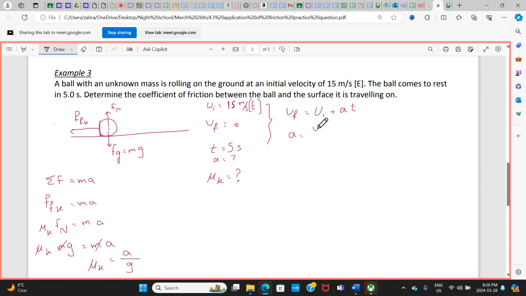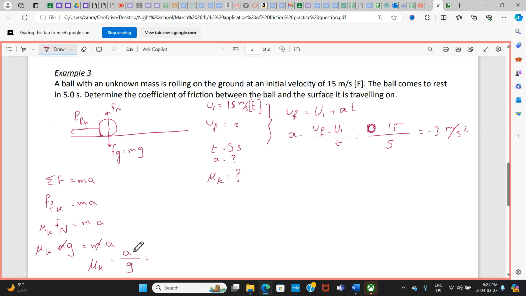Or acceleration is velocity final minus velocity initial over time. That's the same thing, right? That would be better. V final is 0, V initial is 15, time is 5, so it's going to be negative 3. This makes sense because it's stopping, right?